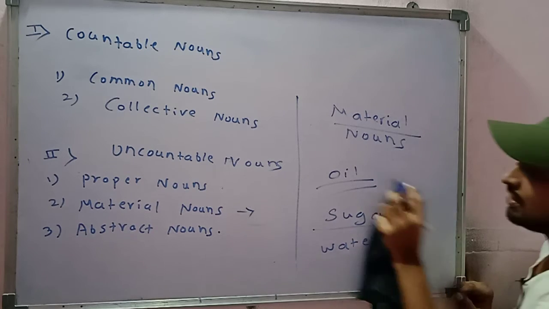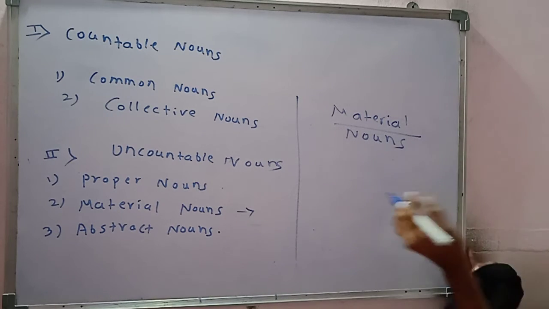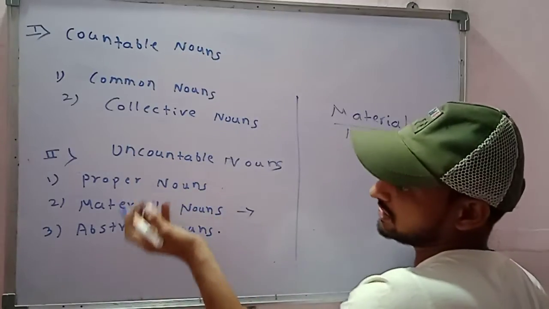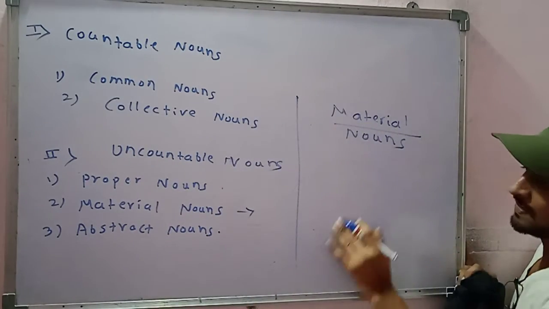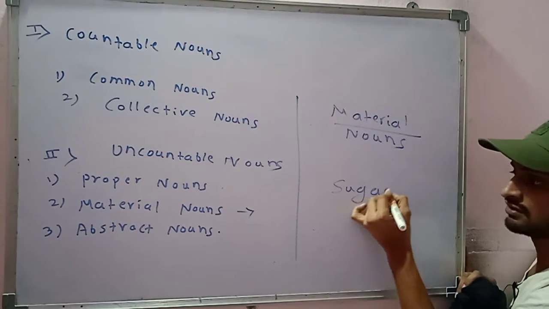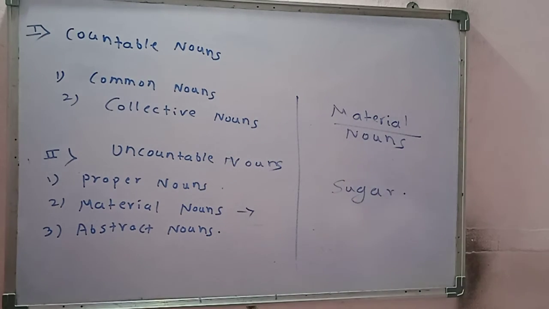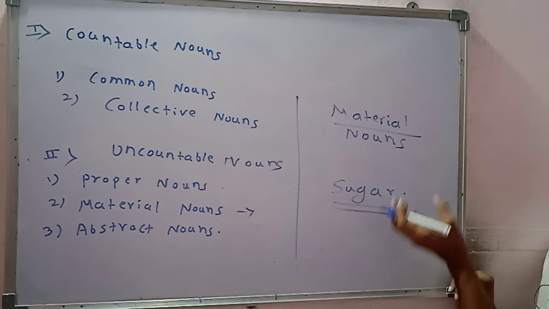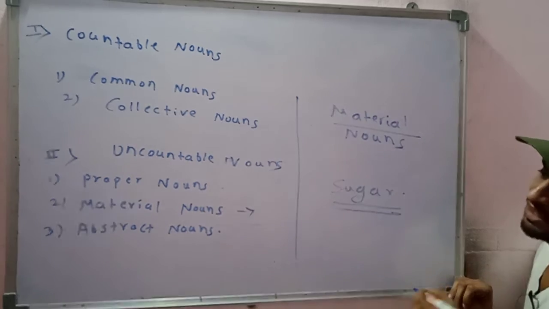So why can material nouns not come under countable? Why are material nouns uncountable? Because, for example, let us take the example of sugar. Why does sugar come under the uncountable noun?